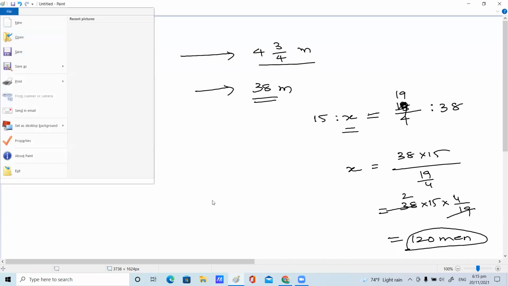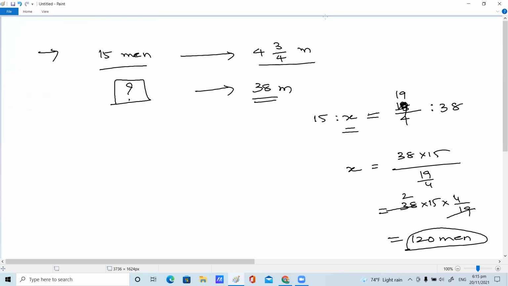Yes, any doubt, Krishna Aditya? Krishna Aditya, are you there? Krishna, am I audible to you? Are you there? Any doubt? Jashmita, Likitha, Pallav. Okay, Sahasra, Satvik joined, right? Any doubt, children? If you have any doubts, please let me know so that I can explain direct proportion once again, or else we'll move on. Okay, right, Nana.